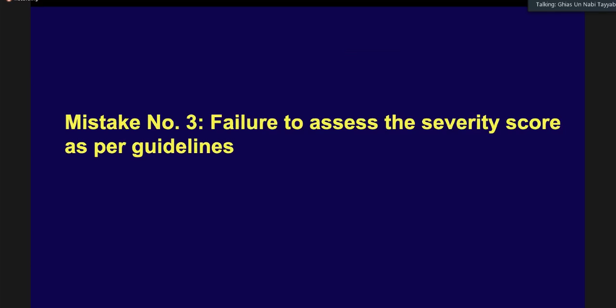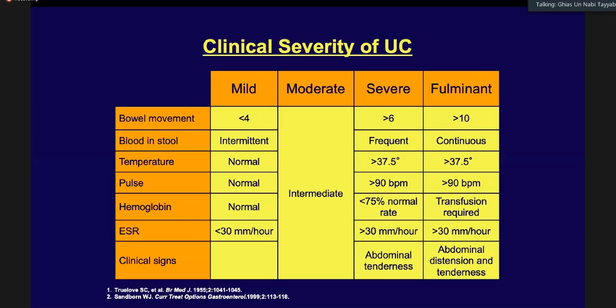Mistake number 3, that we fail to assess the severity score as per guidelines. We tend to fail to understand that every time a patient presents, this Truelove score or Mayo score, clinical severity index of ulcerative colitis, needs to be applied. Any patient who's falling into the severe and fulminant category needs to be separated from the mild to moderate category, because mild to moderate can be managed in the outpatient setting. For severe to fulminant, it's very important that we keep them under close surveillance. We keep them in the hospital till we have achieved remission.